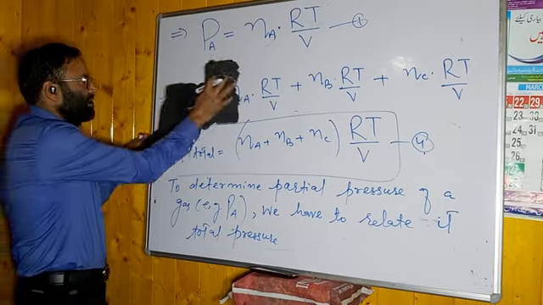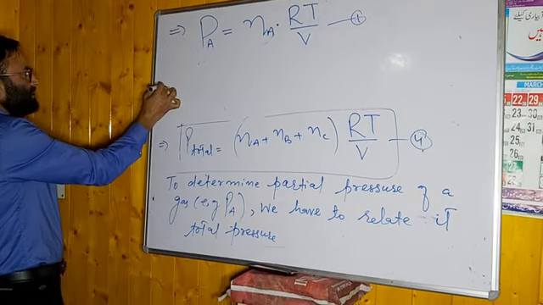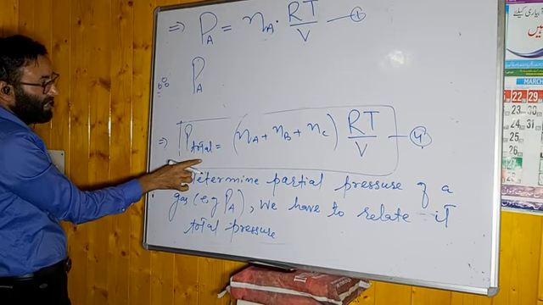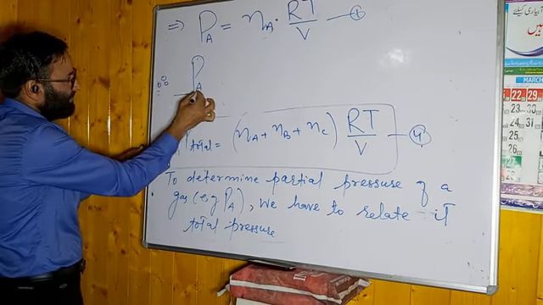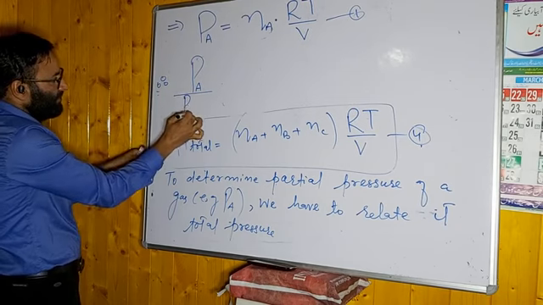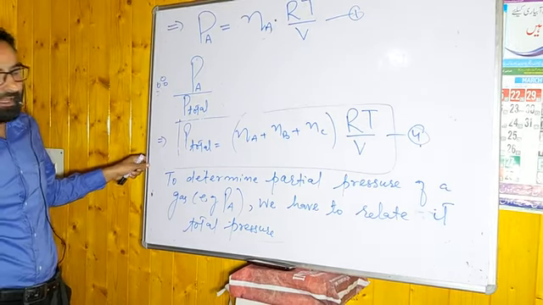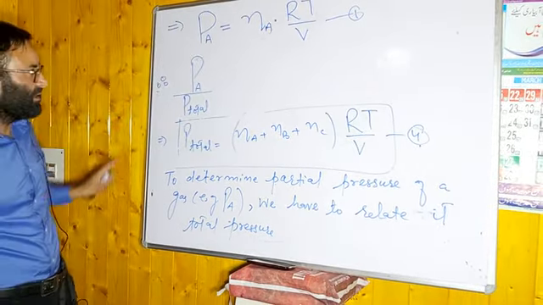What you can write now? Therefore, we can write PA. You are relating with total. हमको देखना टोटल में से A का वैल्यू कितना है, divided by P total. अगर आपको B का डिटरमाइन करना इसी तरह लिखना, PB divided by P total. C का निकालना, PC divided by P total. What you can write?